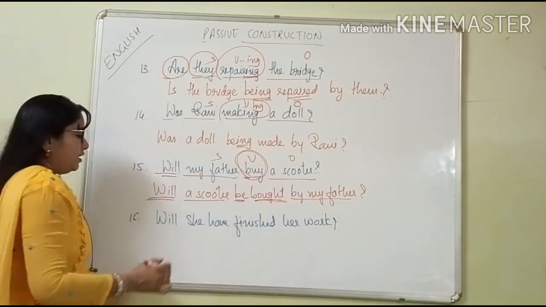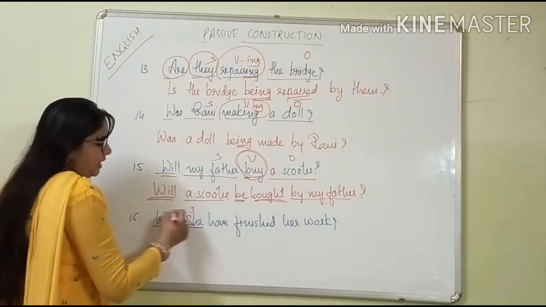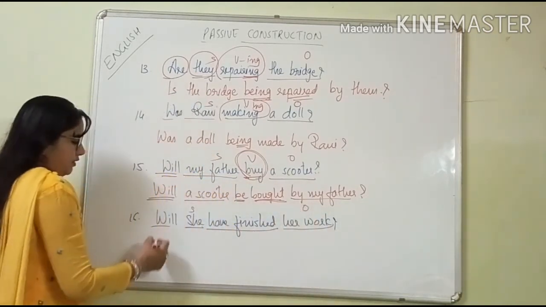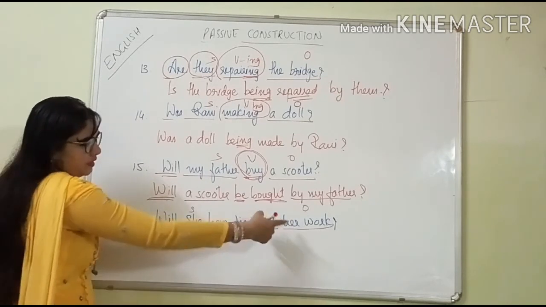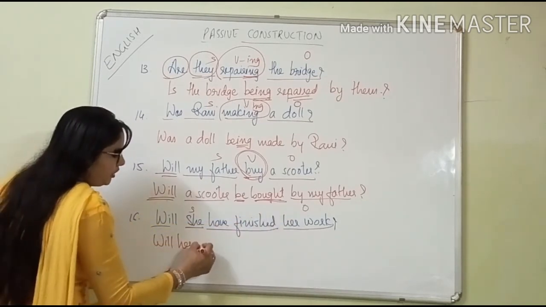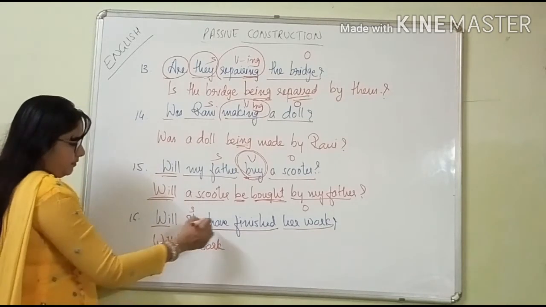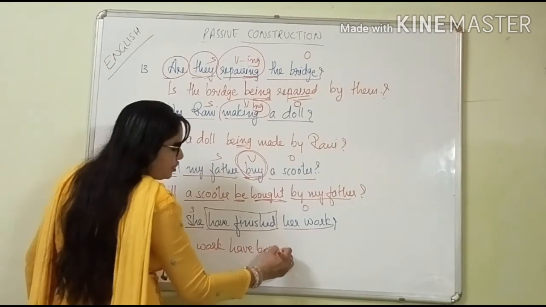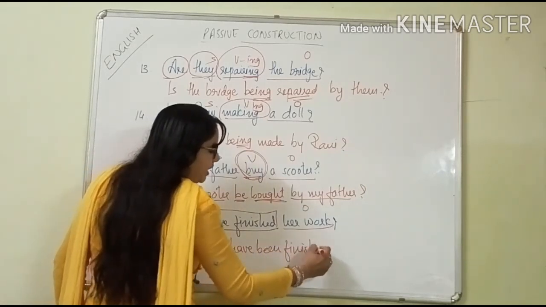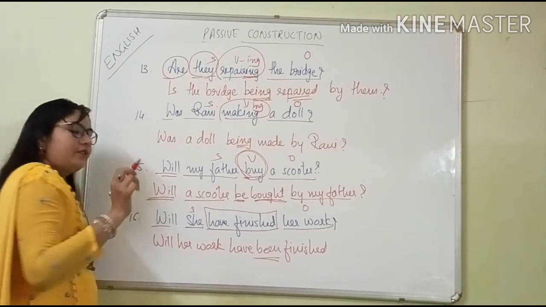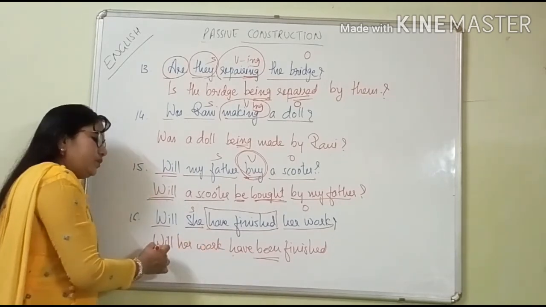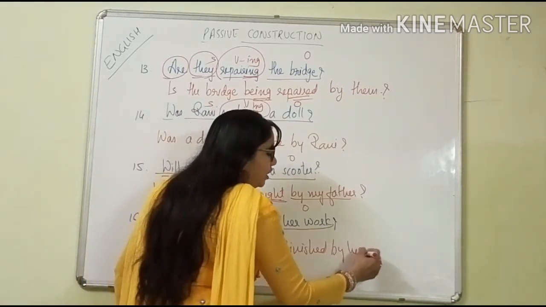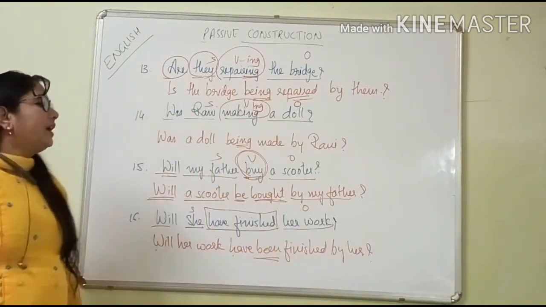This is the subject. Next is "Will she have finished her homework?" Will, she is the subject, have finished, and her homework is the object. We'll start with will. Her homework, her work. Have finished. So have been finished. With have, B-E-E-N, been will come. Will follow the next word, this one, not this one. So, "Will her work have been finished by her?" Relative pronoun of she, and the question mark. I hope you are understanding it.